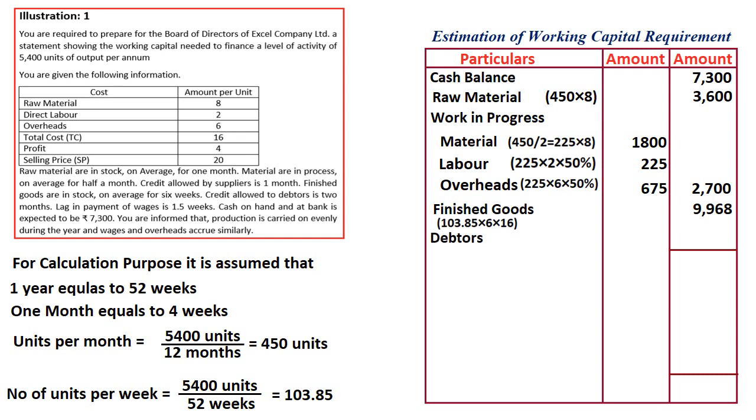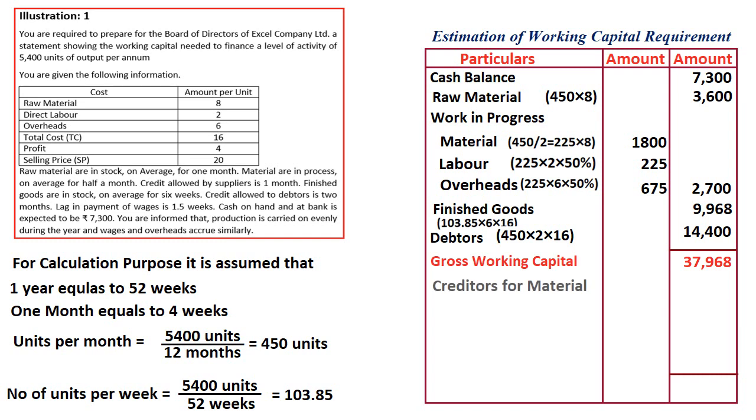Once it is done, the final item is debtors. What did he say about the debtors? Regarding debtors, the credit allowed to debtors is 2 months. So 450 units into 2 months into 16 rupees. Here also we are taking cost price. Bear in mind, for calculation of debtors we don't take selling price. Clear? So how much does it come to? 14,400. So these are all current assets: cash balance, raw material, work in progress, finished goods and debtors.